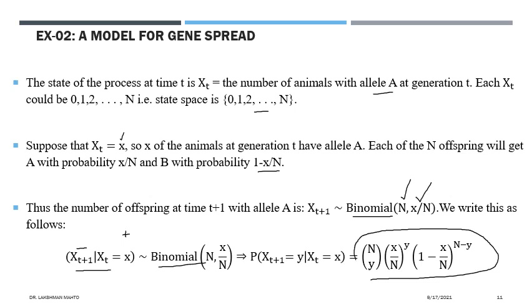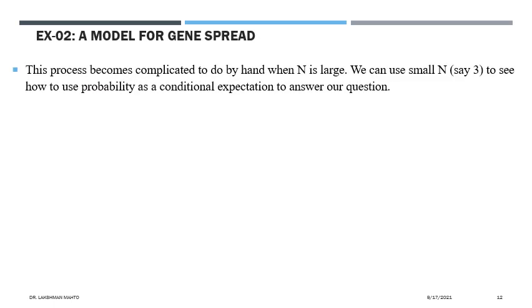So the probability of success is x by n, so we can define it as n choose y times the probability of success, x by n, to the power y, and 1 minus the probability of success, 1 minus p, to the power n minus y. Simply the binomial probability mass function. What is further? This process becomes complicated to do by hand when n is very large. In that case, if n is very large, you have to go for Poisson approximation. You can't proceed with the binomial one when n is very large. That thing I had already defined, the approximation of binomial by Poisson when n is very large.